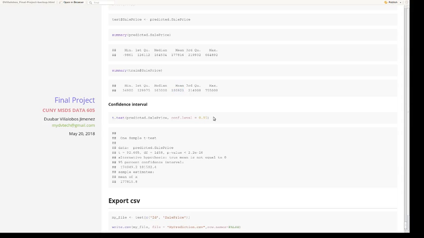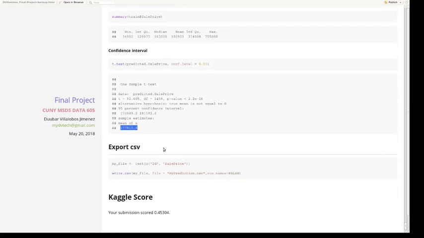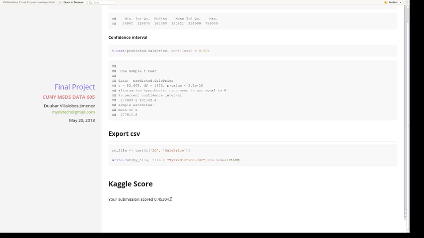And my confidence interval with 95% on the t-test is from 174,000 to 181,000 with a mean of 177,000. And that's basically it. When I submitted my submission to the Kaggle competition, I got a score of 0.45, and I'm not very happy with that.